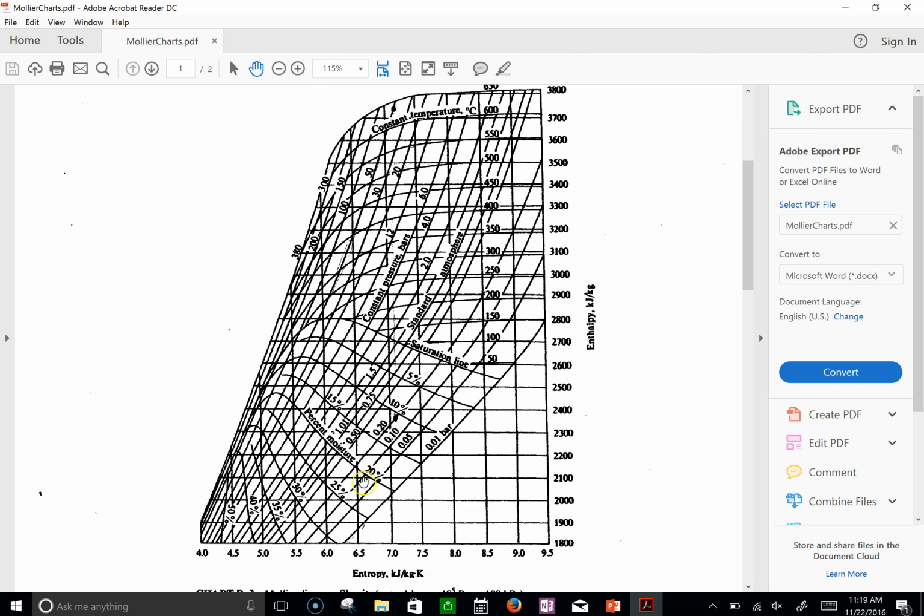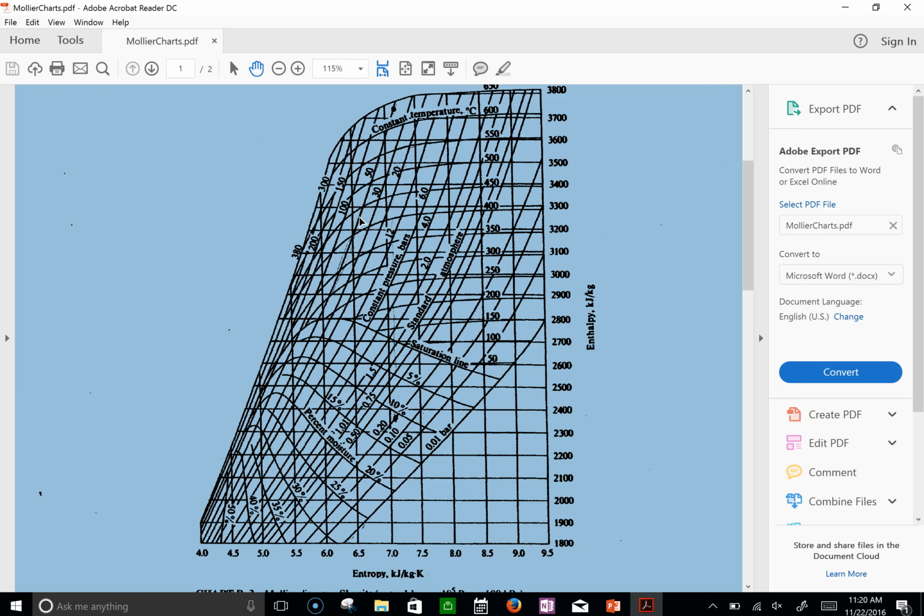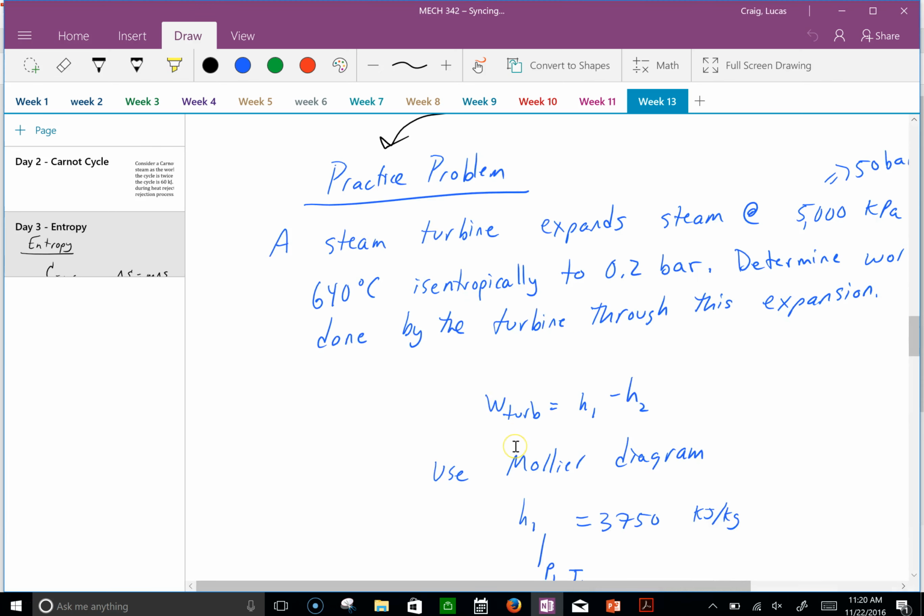And then these are percent moisture. We don't need to worry about that. But we're at 50 bar, 50 bars right here. Okay, and what was the temperature?